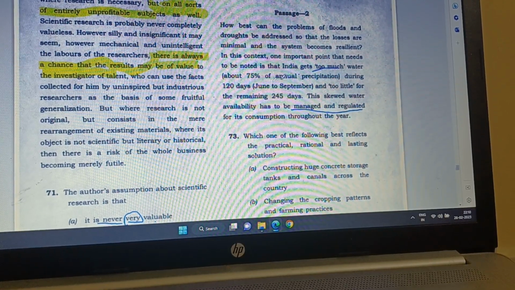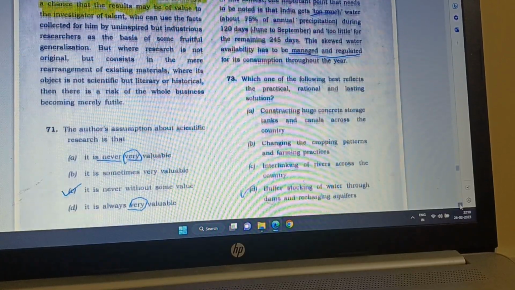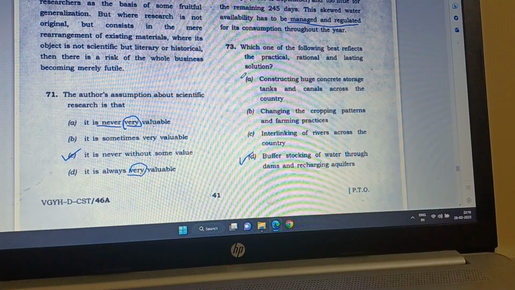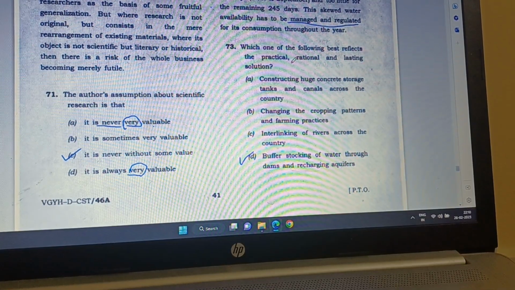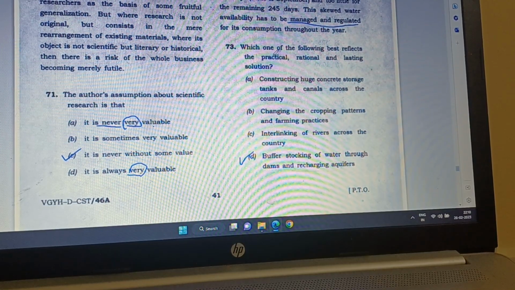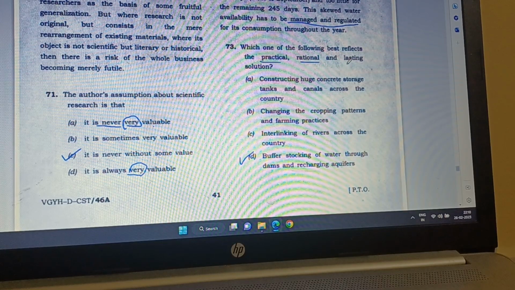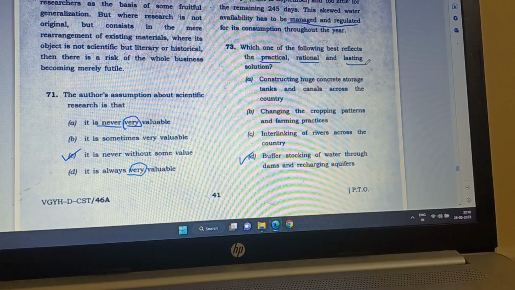Because we get water only for 120 days, we need to manage it. Now how to manage it? The question says, which one of the following best reflects the practical, rational and lasting solution? So it has to be practical, rational and lasting. Okay, so what is the practical one?